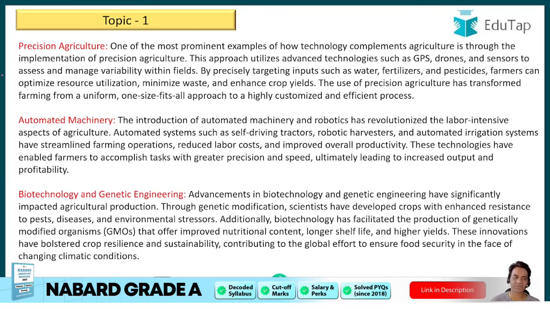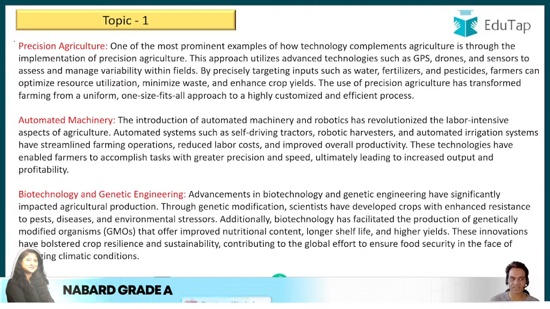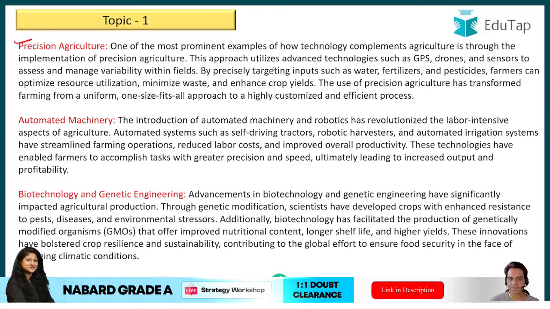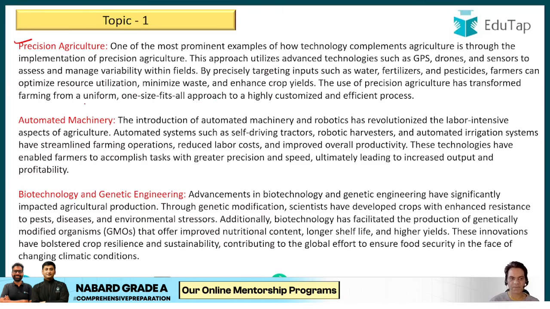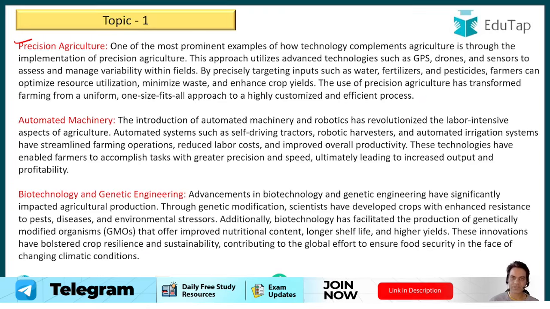Now, the 5 examples that should have been discussed as the solution: first was precision agriculture. Now, this is important because with precision agriculture, you can create a customized approach. The use of precision agriculture has transformed farming from a uniform one-size-fits-all approach to a highly customized and efficient process related to the area and the climate. So that is precision agriculture.